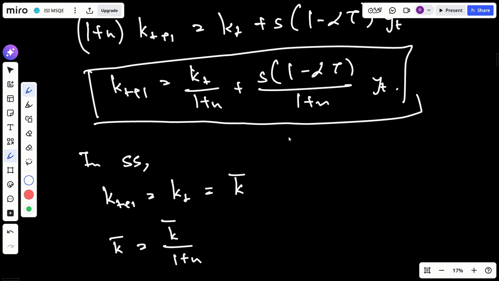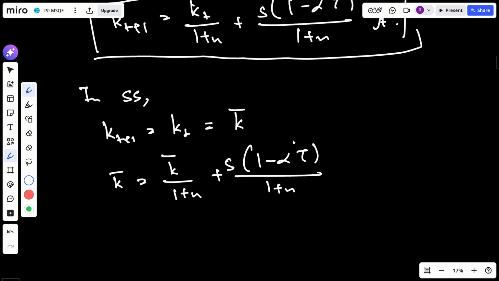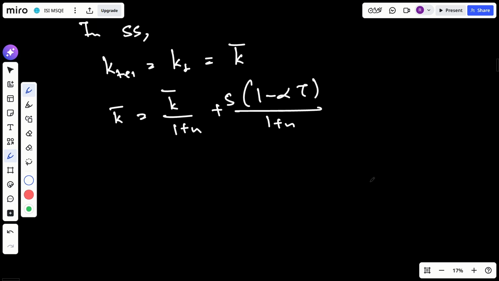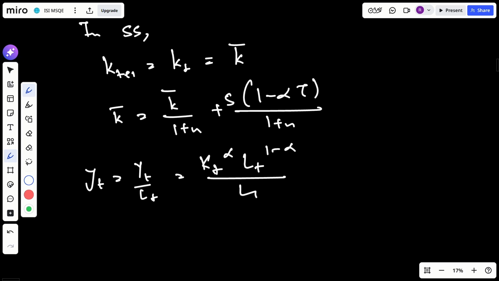Okay, plus s(1 minus alpha tau) over (1 plus n) times y_t, and let's find out what y_t is. So small y_t is nothing but capital Y_t divided by L_t, which is K_t to the power alpha L_t to the power 1 minus alpha divided by L_t. So this is nothing but k_t to the power alpha, right? So small y_t is equal to small k_t to the power alpha.